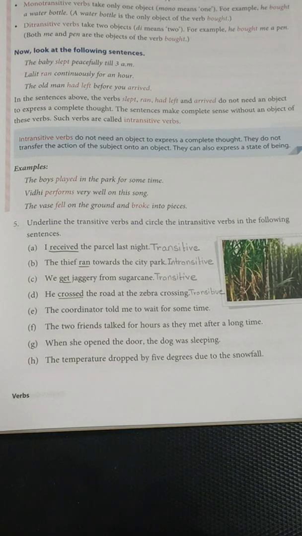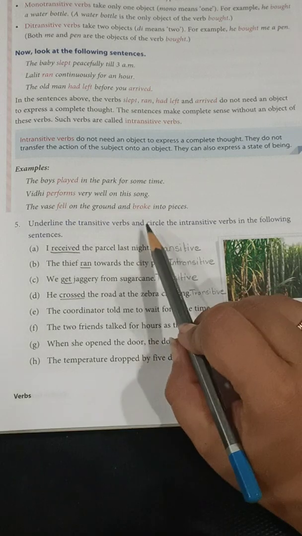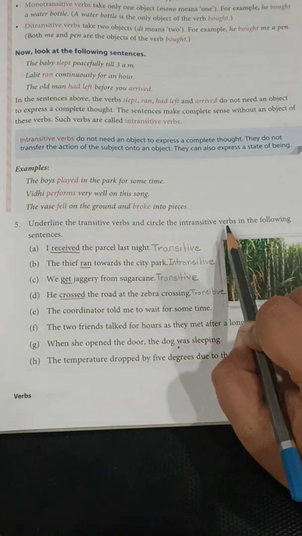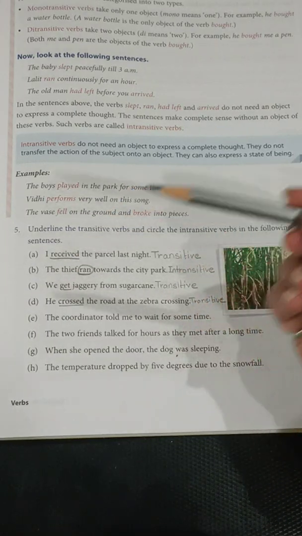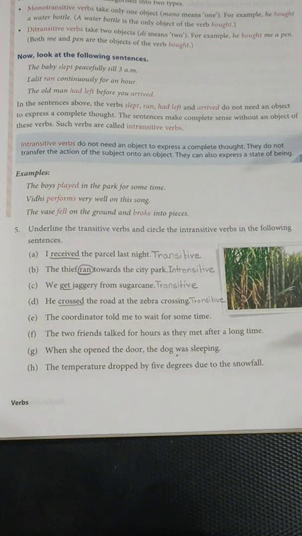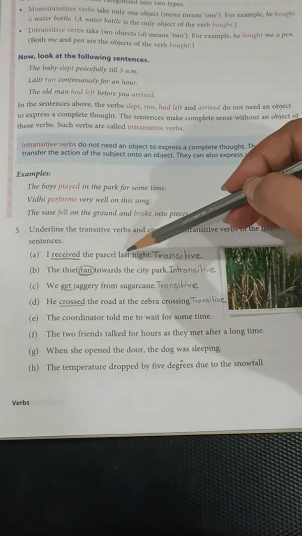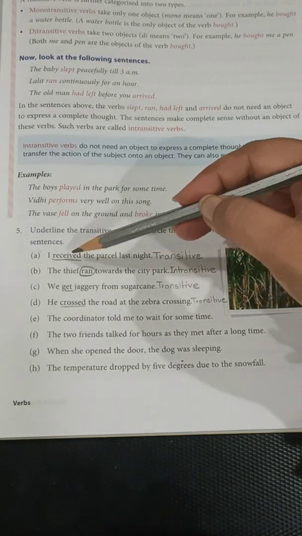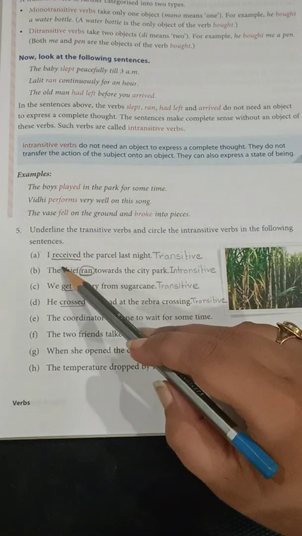Hello students, now we are going to start question number 5 of the same lesson. Underline the transitive verbs and circle the intransitive verbs in the following sentences. So students, here in this exercise we have to underline the transitive verbs and we have to circle the intransitive ones. A. I received the parcel last night. I received. Received what? The parcel. So transitive verb. We will underline this.